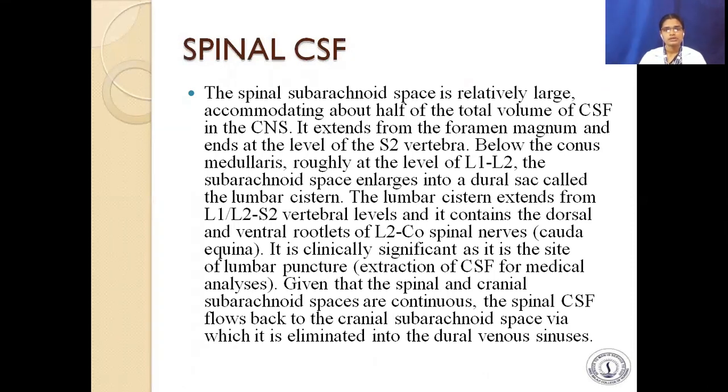The lumbar cistern extends from L1 to L2 down to S2 vertebral levels, and it contains the dorsal and ventral roots of the lower spinal nerves. It is clinically significant as it is the site of lumbar puncture, extraction of CSF for medical analysis.